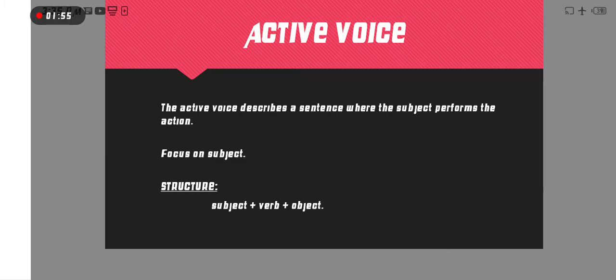The main structure of active voice is subject, then verb, and then object. Here we can include a helping verb according to the tense, but the main parts are subject, verb and object. This is a necessary part of active voice.